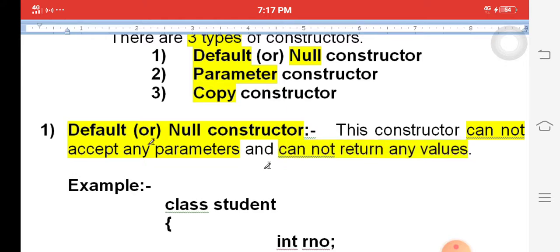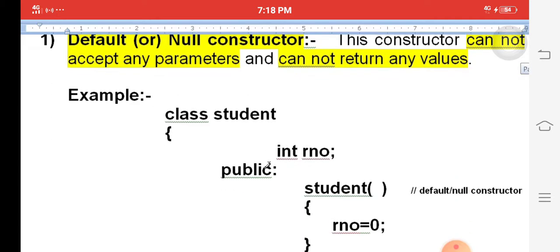Here, the class name is Student. To create a constructor, create a function with the same name as the class: the class name is Student and the function name is also Student. It initializes the roll number to 0. It is called a default constructor.